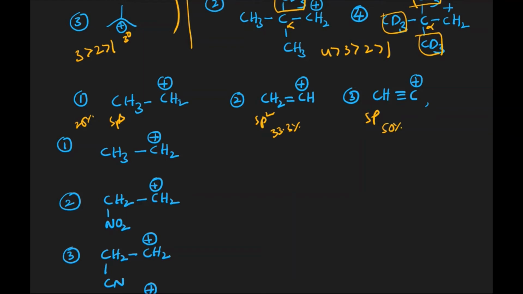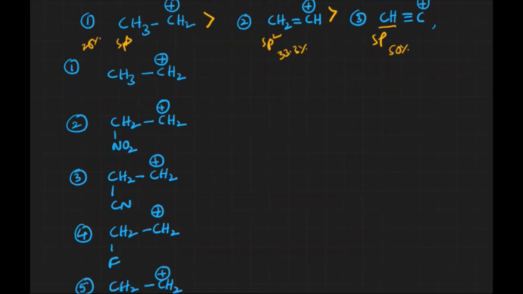As s character increases, the electronegativity of the group increases. Since electronegativity is increasing, the carbon slowly turns into a minus I group. A minus I group generally decreases the stability of carbocation. That's why the stability order is going to be 1 is greater than 2 is greater than 3.